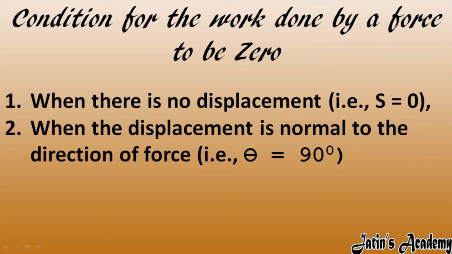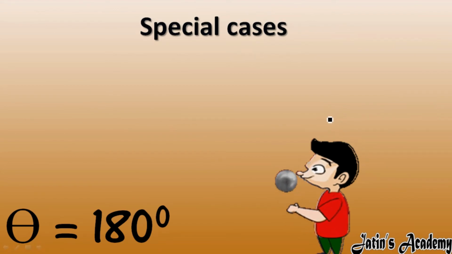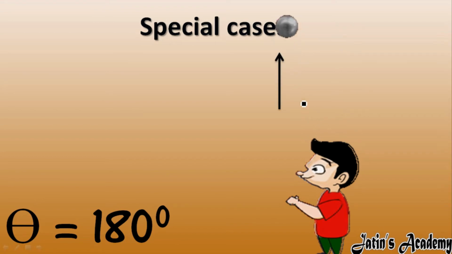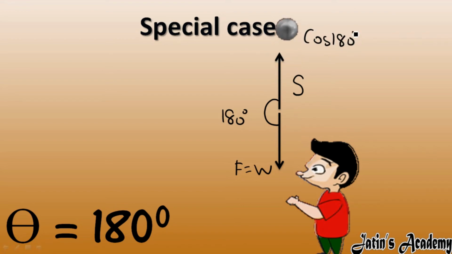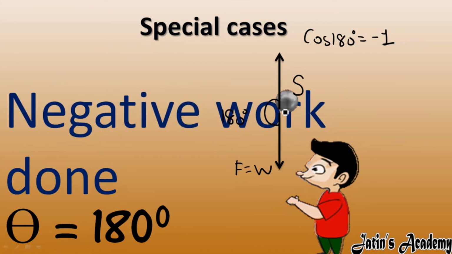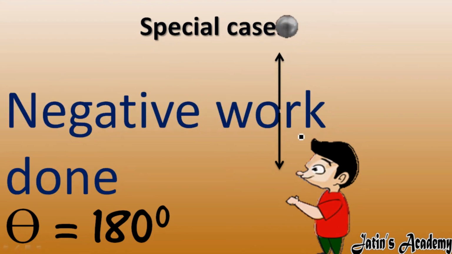Okay. The next special case is when a person throws a ball in the upward direction. In this case displacement occurs in the upward direction and the weight of the ball acts in the downward direction. So the angle between force and displacement here is 180 degrees, and cos of 180 degrees gives you -1. It means this is a case of negative work done. So when a boy throws a ball upward, due to gravity, this is a case of negative work done.